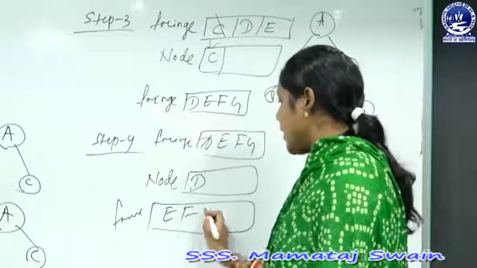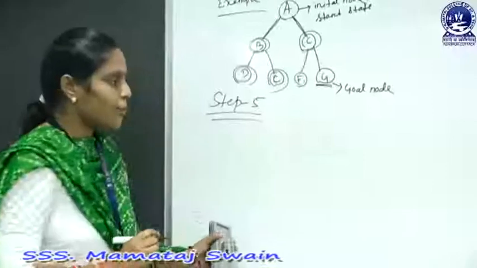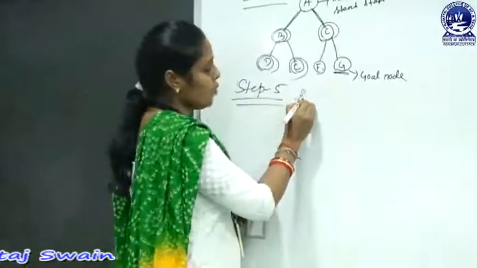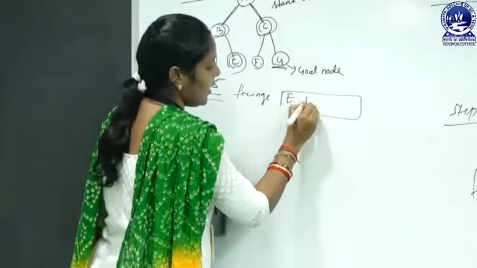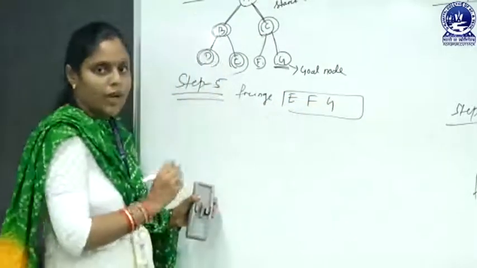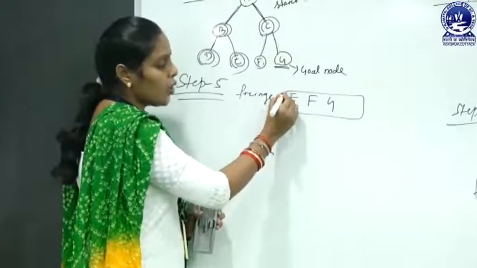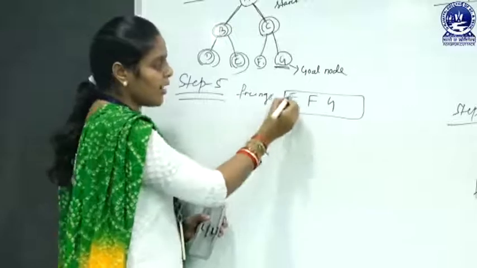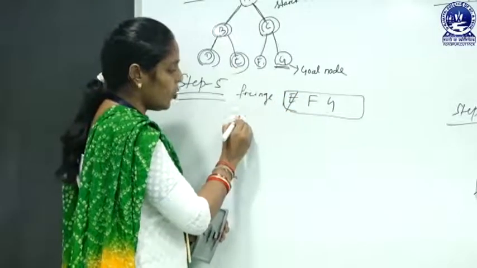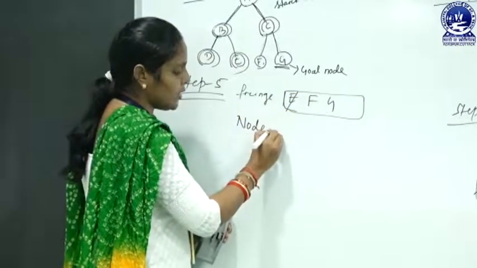and our fringe list contains the nodes E, F and G. In step 5, the fringe contains the nodes E, F and G. Now here the first node of the fringe is removed and added into the node list. That means this node E is removed and added into the node list.